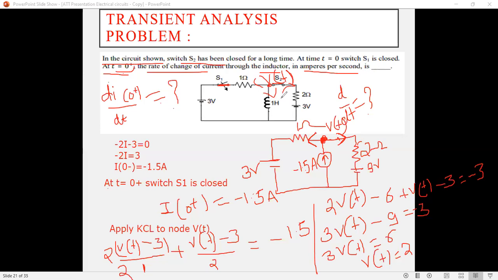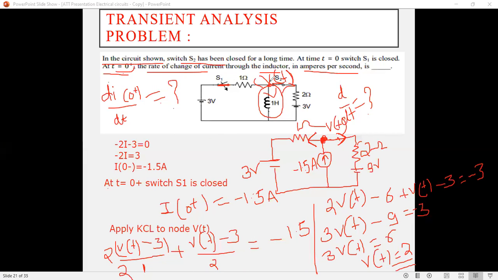So I want to calculate the rate of change of current flowing through this inductor, at t equal to 0 plus. The value of V of t we calculated was at 0 plus. I want to calculate the current flowing from this and the rate of change of this current.